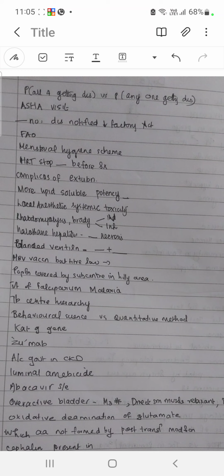Oxidative deamination of glutamate: glutamate dehydrogenase. There is conversion of glutamate to alpha ketoglutarate. Which amino acid is not formed by post-translational modification? Answer is selenocysteine. It is co-translational modification. Cephalin is present in, cardiolipin in mitochondria. Cephalin is in phosphatidyl ethanolamine.